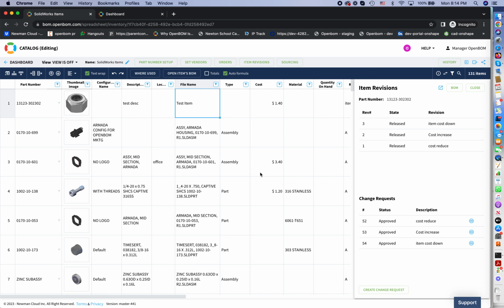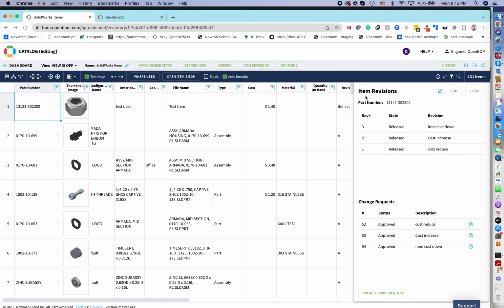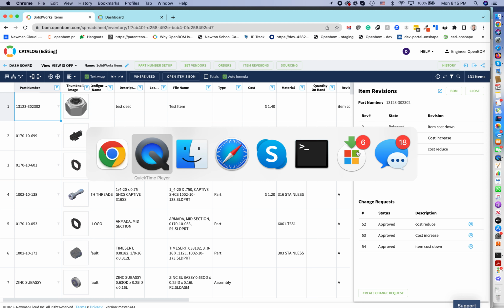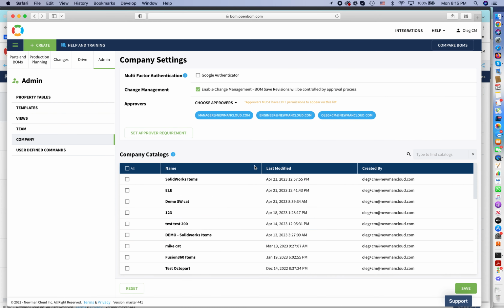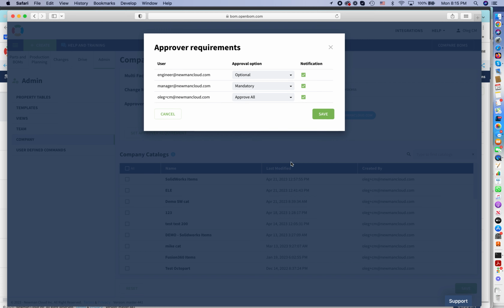In my video today, I will demonstrate an approval of change process that is made by multiple people. In my role, I will play as a manager and also as an engineer. Before we jump into this process, I will jump to the administrator of the system. As administrator of the system, I set up two people in my team, manager and engineer, and I also set the approval requirement. My engineer is optional and my manager is mandatory, and everyone is getting notifications.